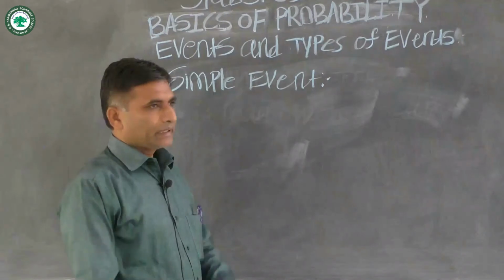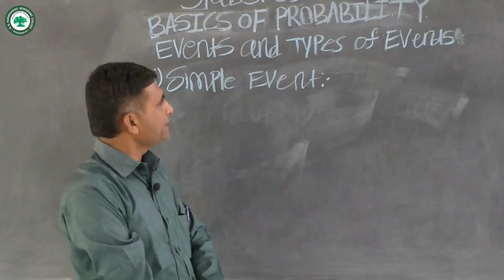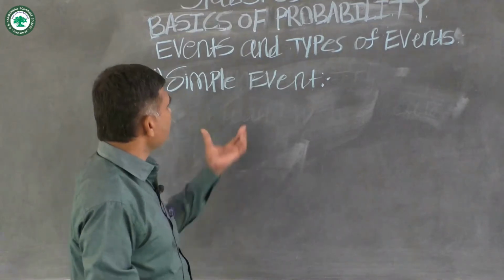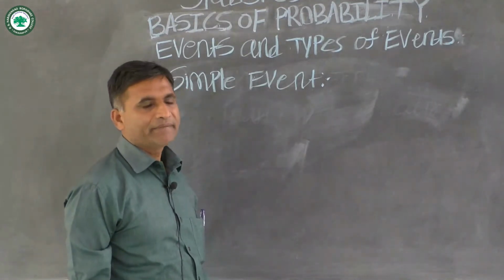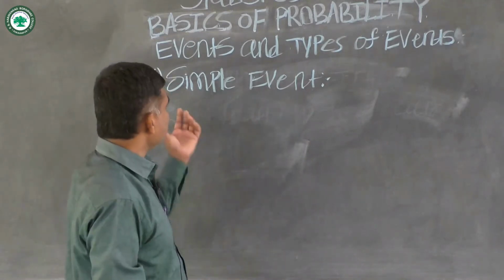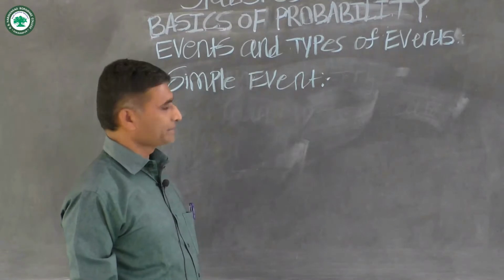If an event contains only one sample point, then the event is called a simple event or elementary event. Or a singleton set is called a simple event.